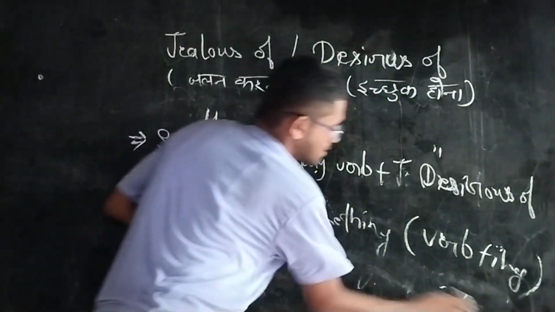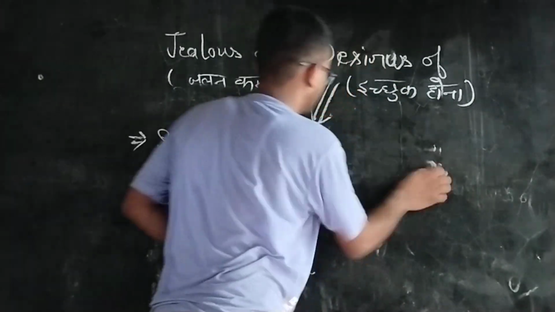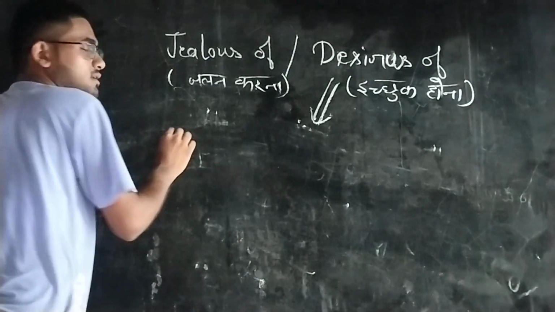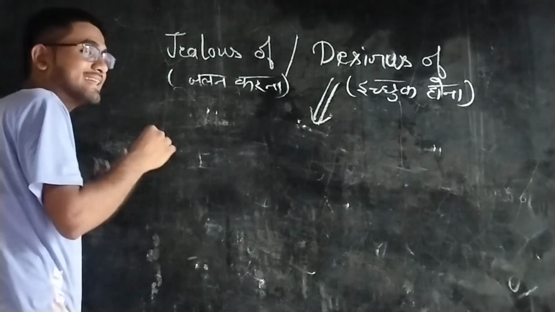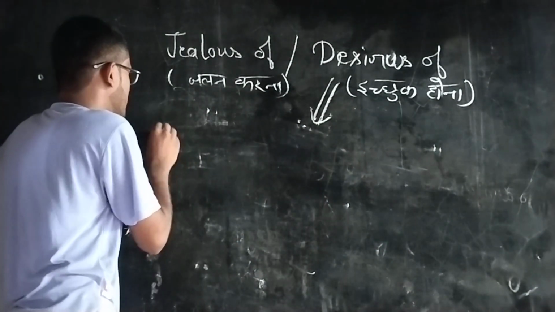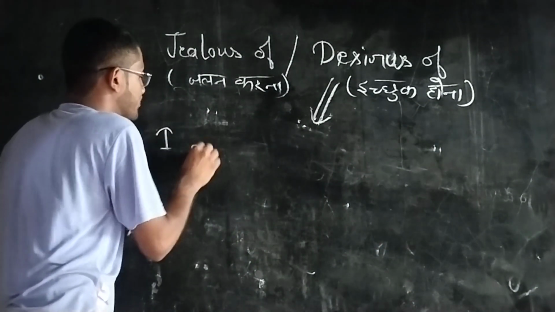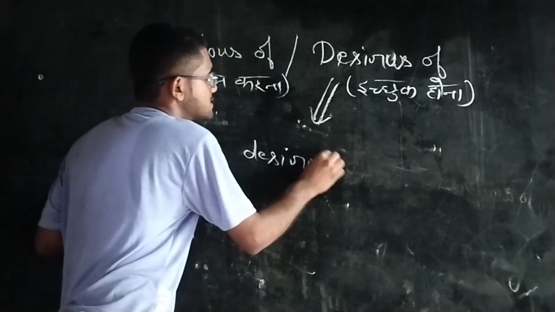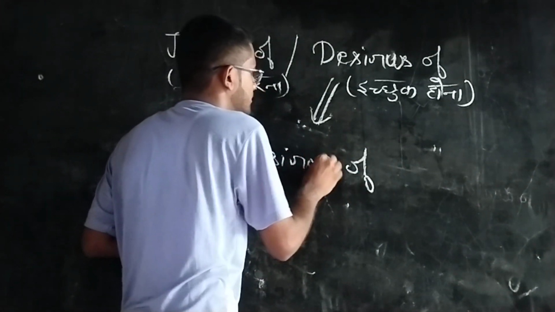Let's see by an example. I am desirous of becoming a doctor.